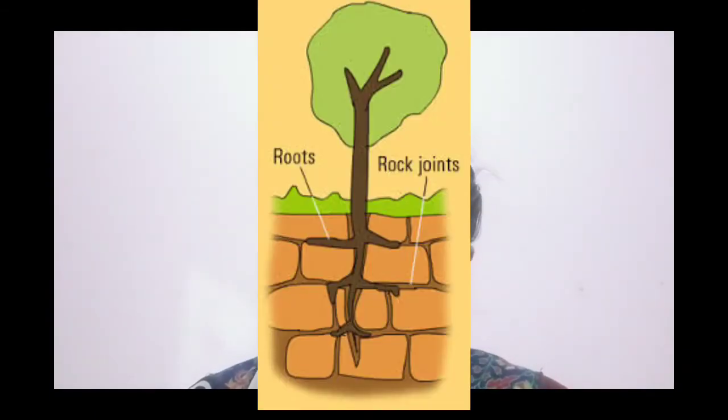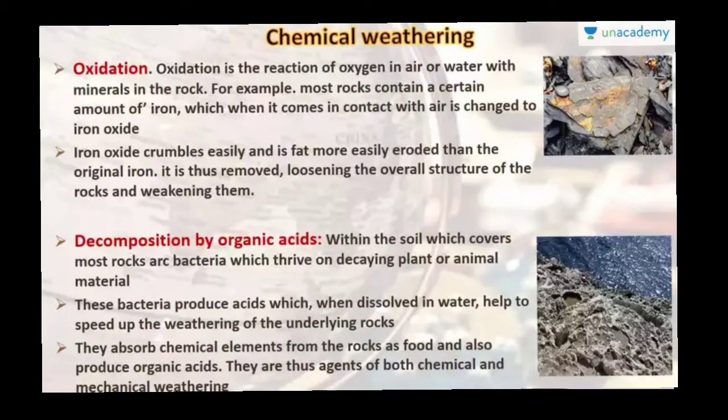And 3.1e is there. The picture is about biological weathering. 3.1f is also biological weathering. In 3.1e, biological weathering is due to ants, rats and mice, and in 3.1f, biological weathering is due to the roots of plants. 3.1g is chemical weathering, and 3.1h is also chemical weathering. So you have understood that there are three types of weathering: mechanical weathering, chemical weathering, and biological weathering. Let's study mechanical weathering.